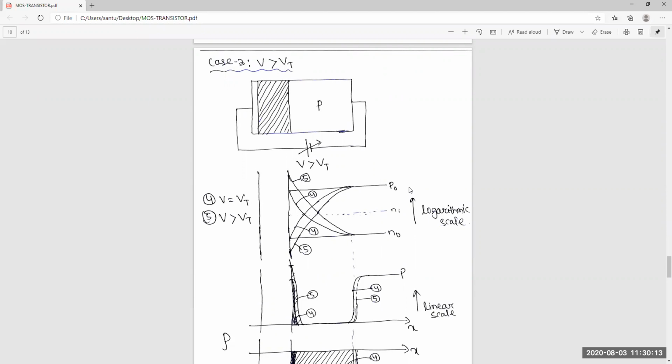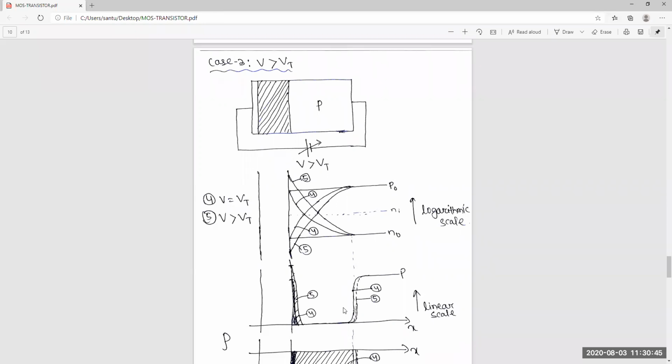That means at this surface the electron concentration will increase heavily. The electrons will come from the surrounding mobile electrons. The depletion will extend, but generally it is the mobile electrons surrounding this surface.